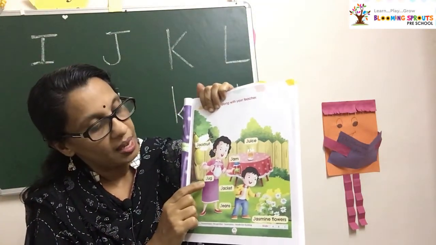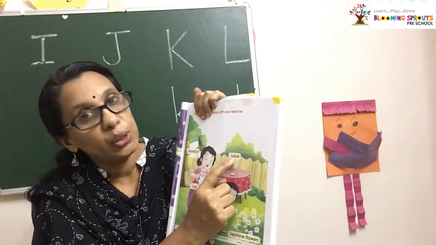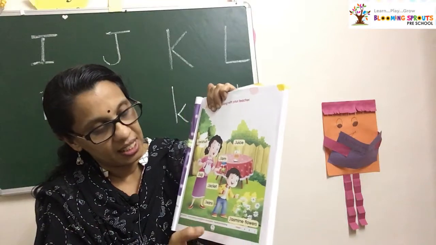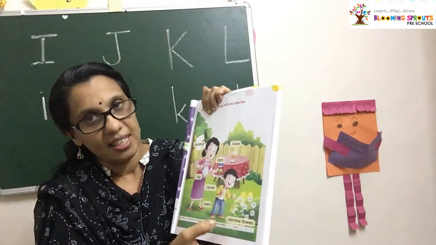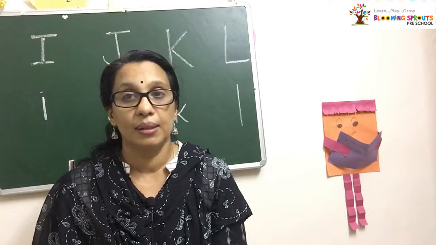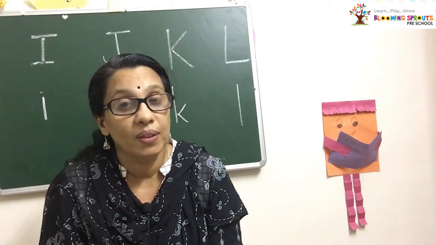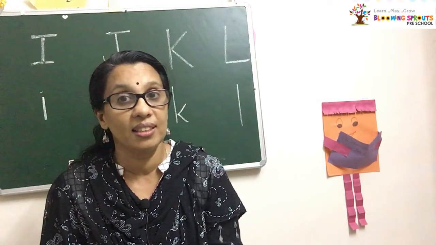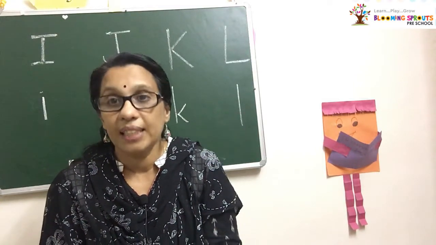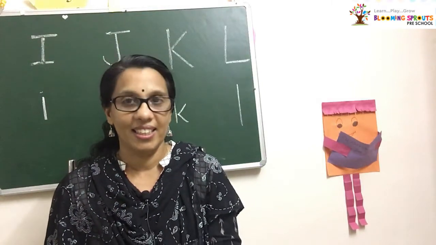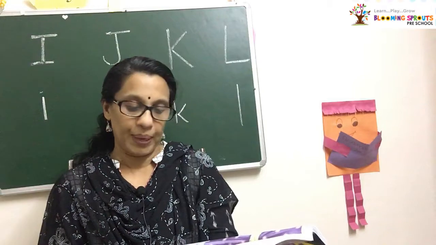Can we read once again? Jackfruit. Jug. Juice. Jam. Jacket. Jeans. Jasmine flowers. Okay, all the words are starting with which letter? J. Very good.